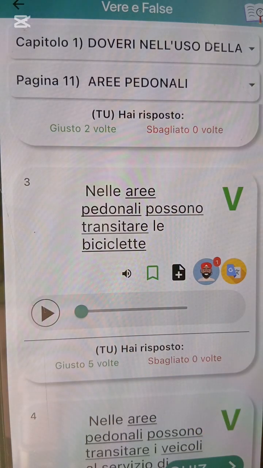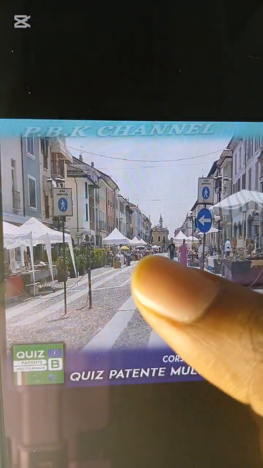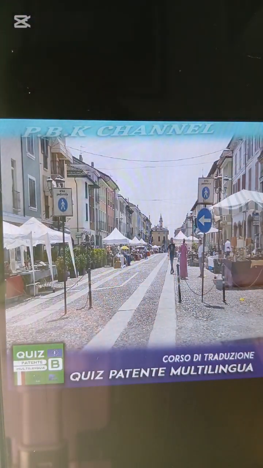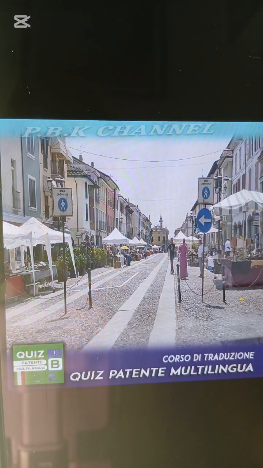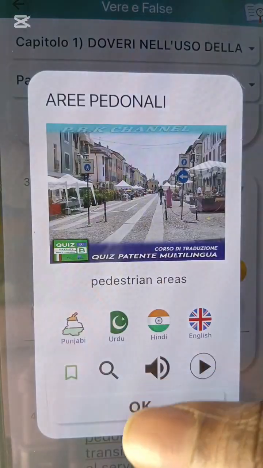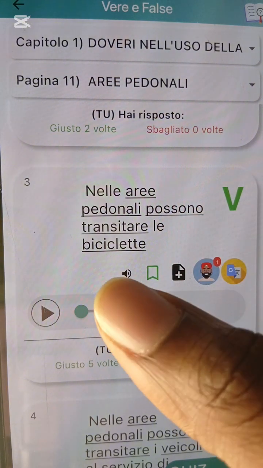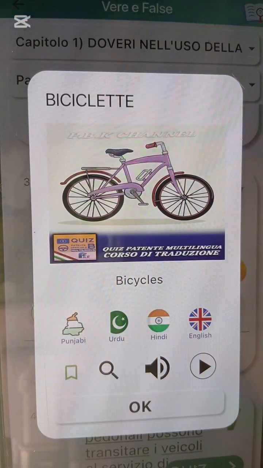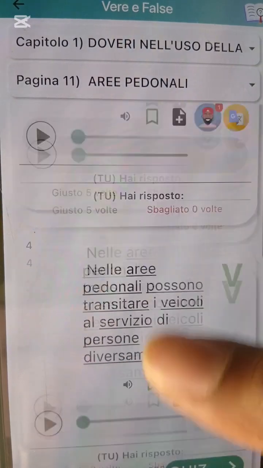Nelle aree pedonali possono transitare le biciclette. Bicycles fit still what? Transit for this place. Human being fit transit, bicycle fit transit. All these electric zero vehicle cars, dem fit what? Transit if dem dey allowed. If dem no allow dem, dem no go fit. So if dem dey allowed, dem fit transit. Now dem dey tell us now say bicycle fit do what? Transit for pedestrian area. Bicycle can what?